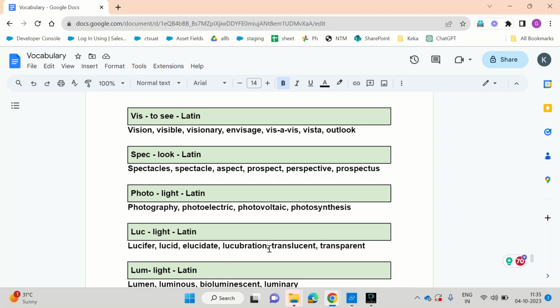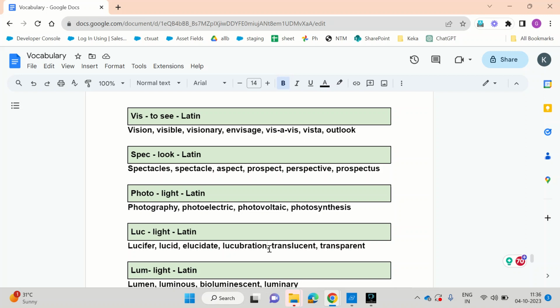Translucent. Translucent means trans plus lucent. It is partially sending light. So it is sending light, but it is not letting the objects be visible clearly. You would have seen translucent glasses everywhere, where only the light goes in, but you can't see what is actually inside.